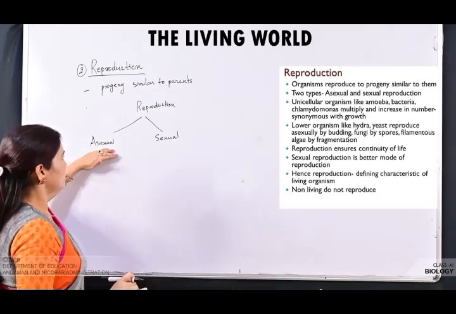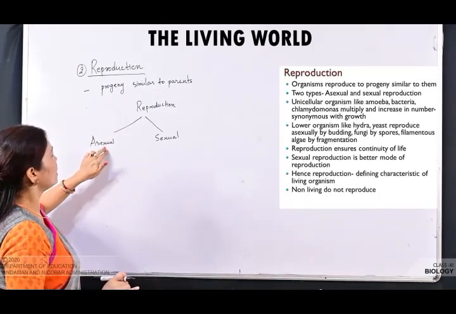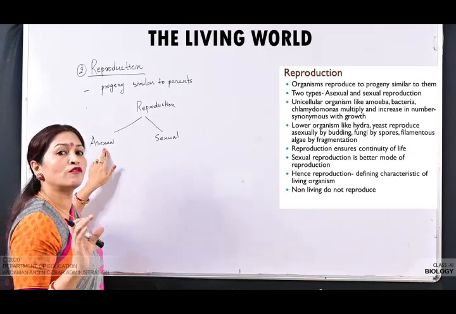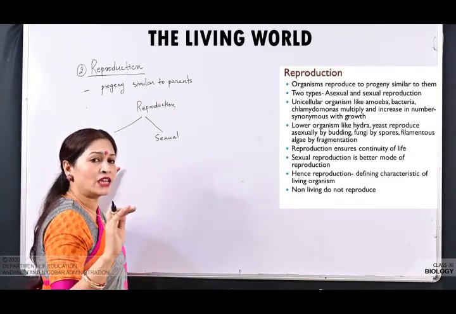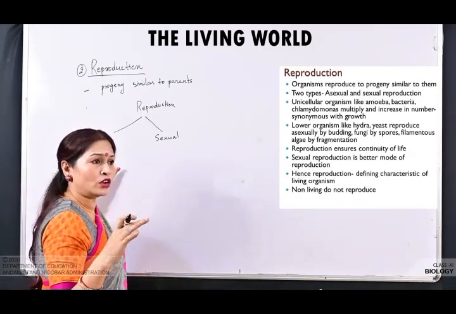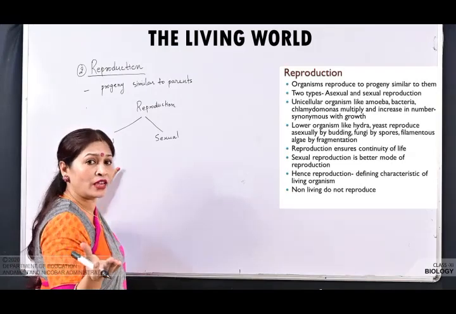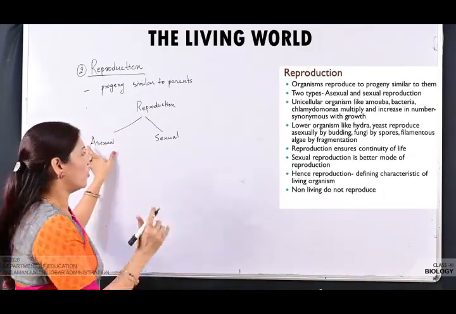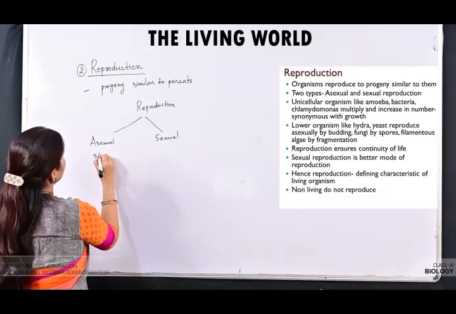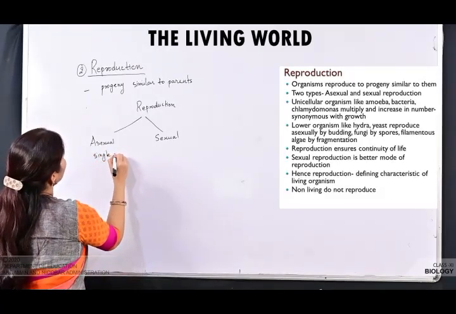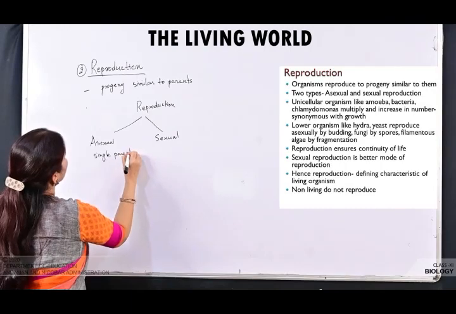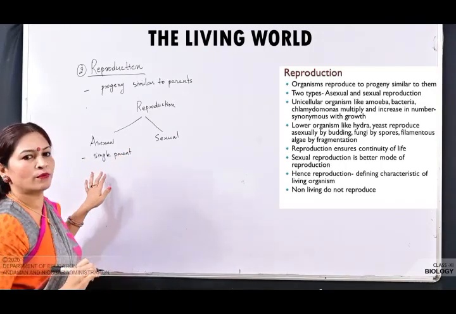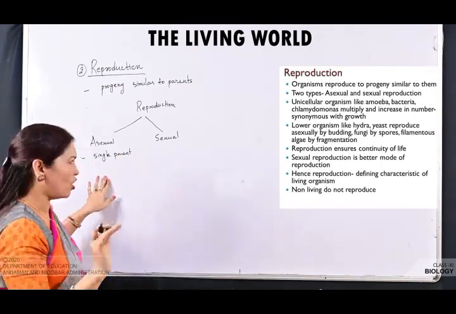Asexual reproduction, the name itself, it is without the involvement of the sex organs or the formation of gametes. There is no fusion of gametes, there is no formation of zygote, and a single parent is involved. Asexual reproduction means a single parent is involved.